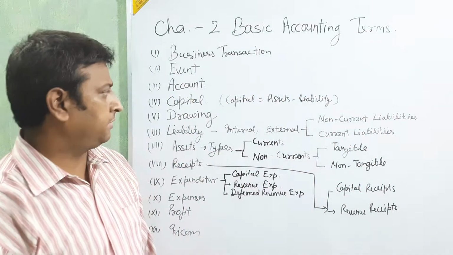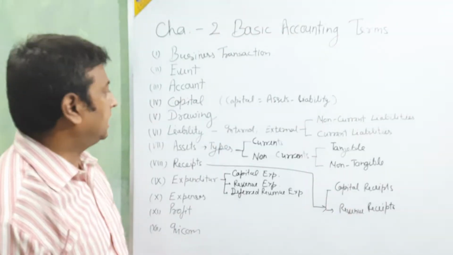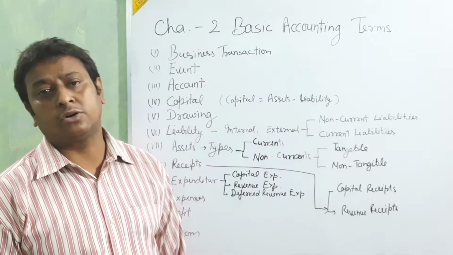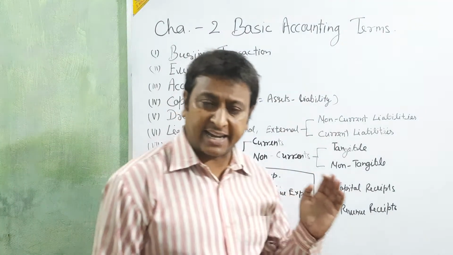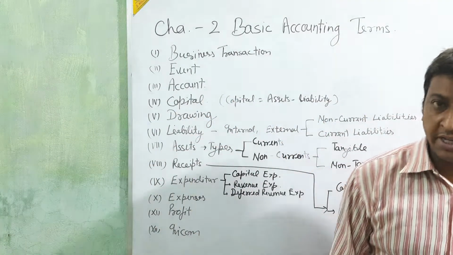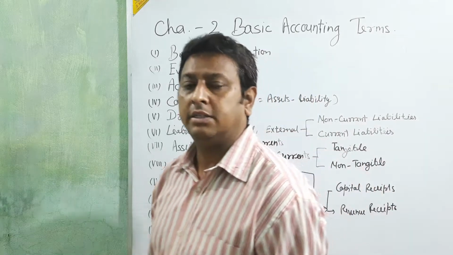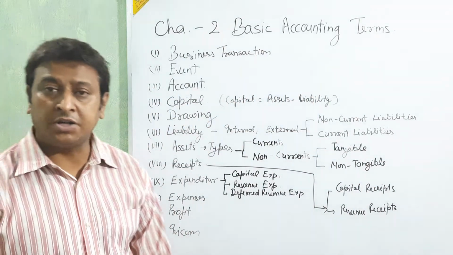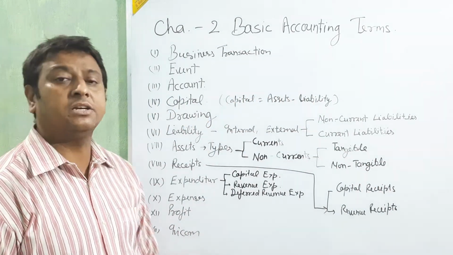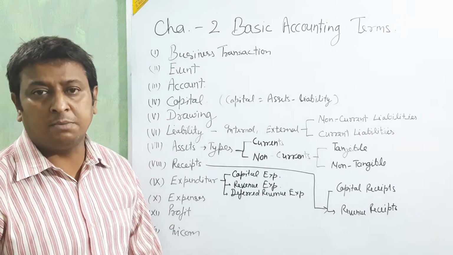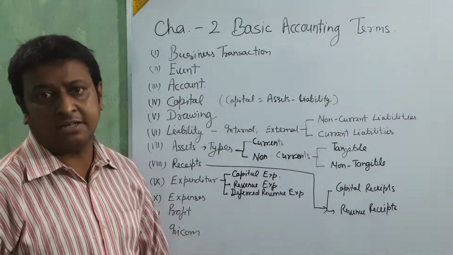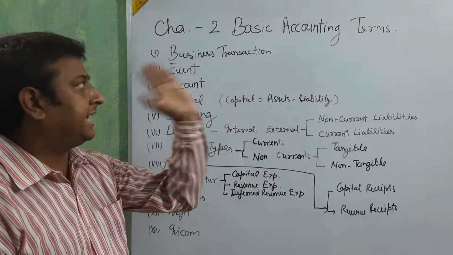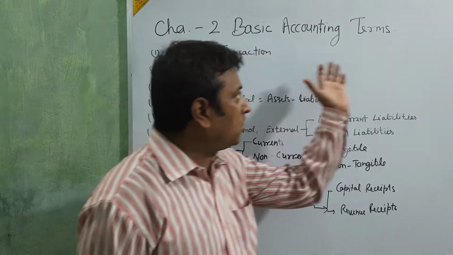Okay, beta. Before that, in the first chapter we studied debit, credit, types of accounting, nature of accounting, limitations of accounting, uses of accounting, and bookkeeping. Now today we are going to start the next chapter, and the next chapter is basic accounting terms.